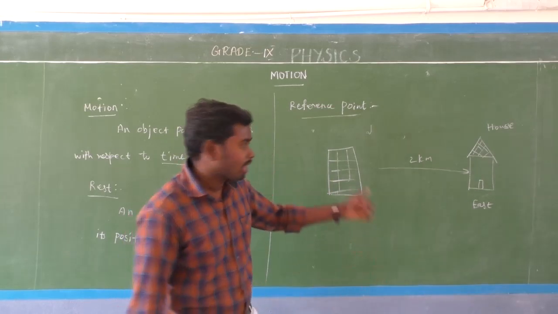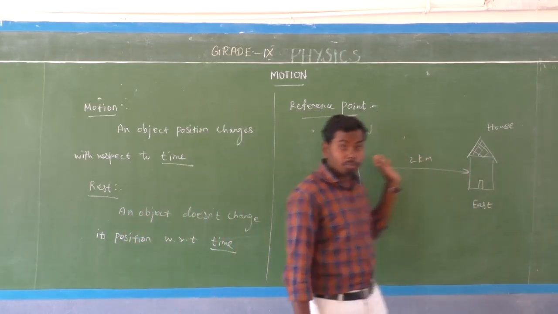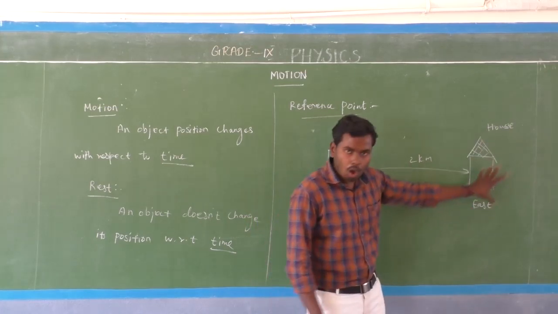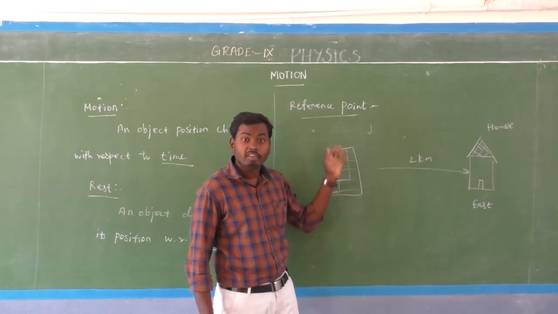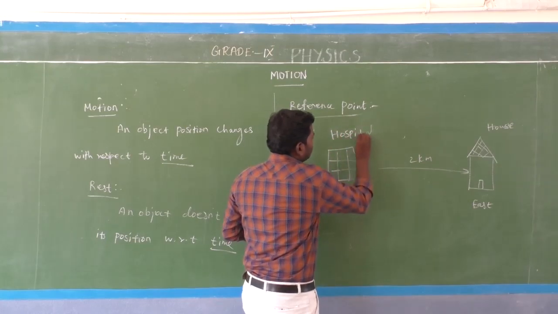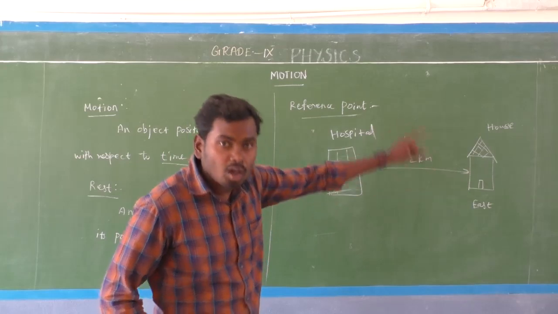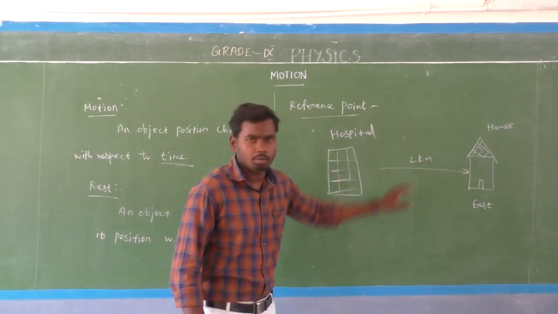So here my house is located 2 kilometers away from the hospital in the east direction. This is the object, and the hospital is the reference point. With the help of this reference point, we can say the position of the object.